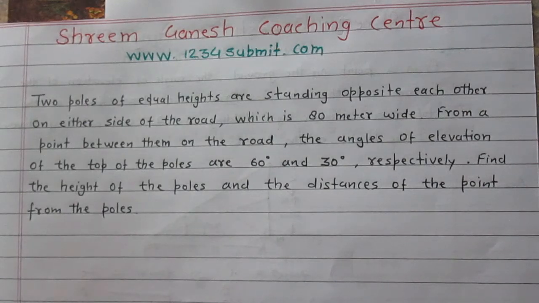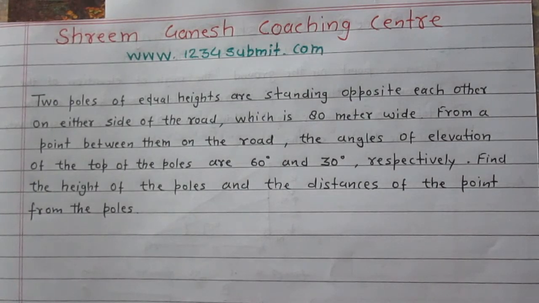In this question, you are given that two poles are standing opposite to each other on either side of the road, and the road is 80 meter wide. There is a point on the road on the line joining the foot of these poles.